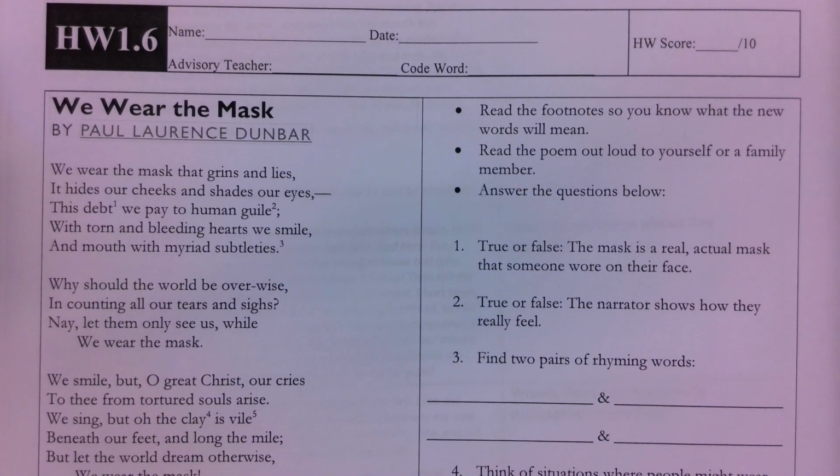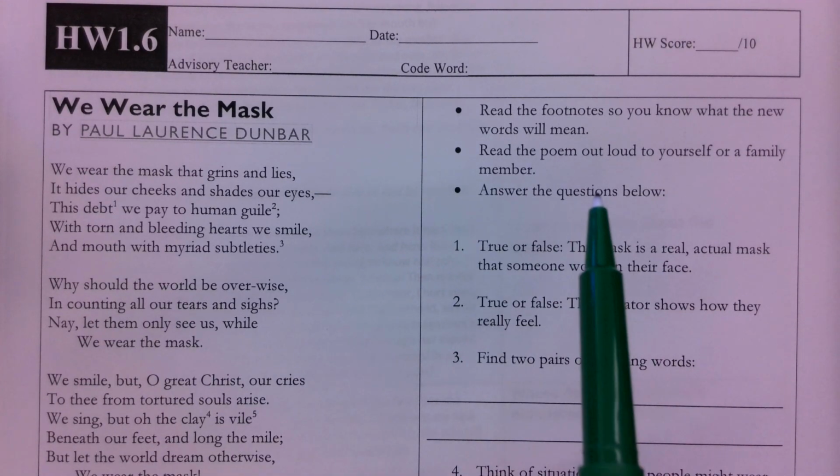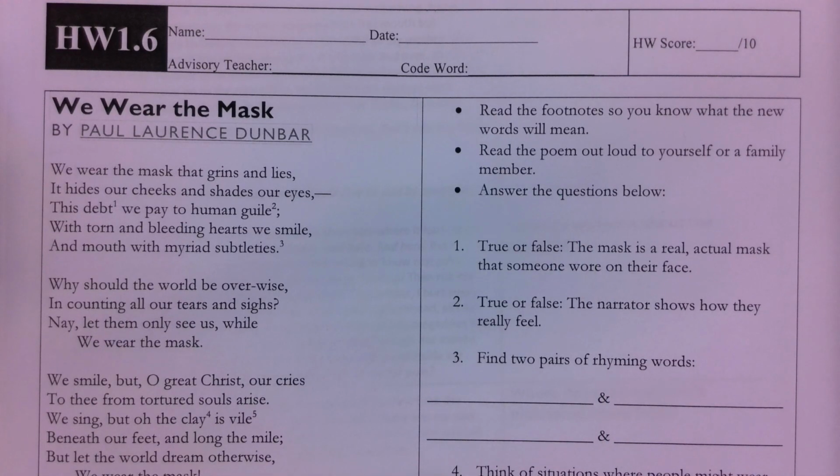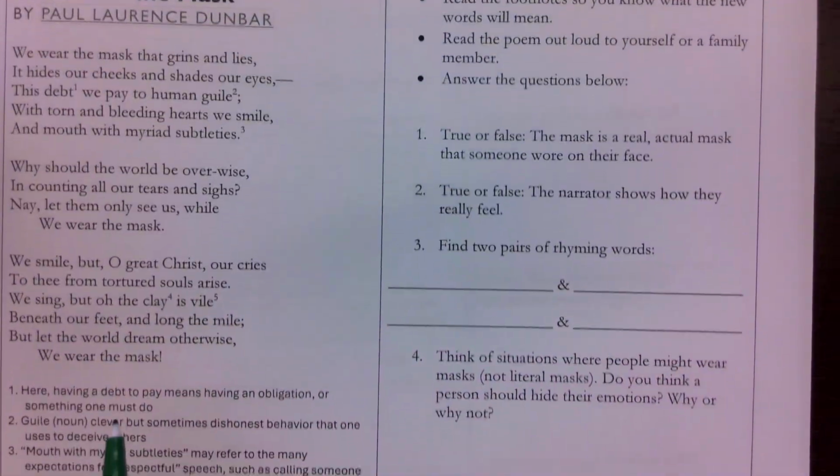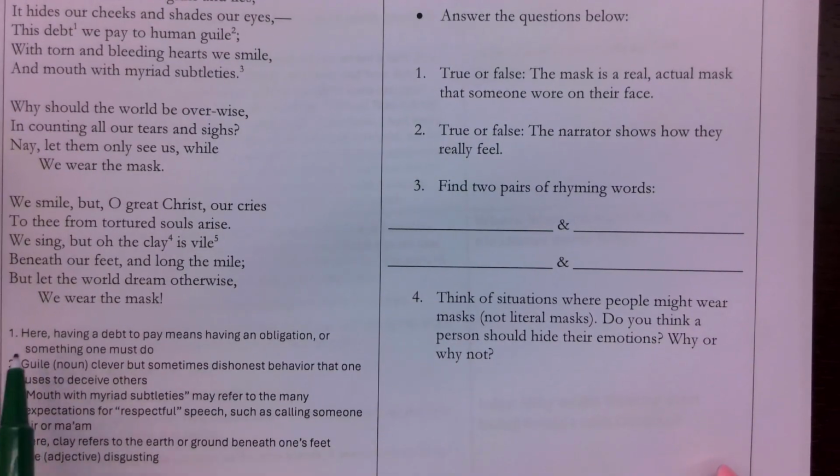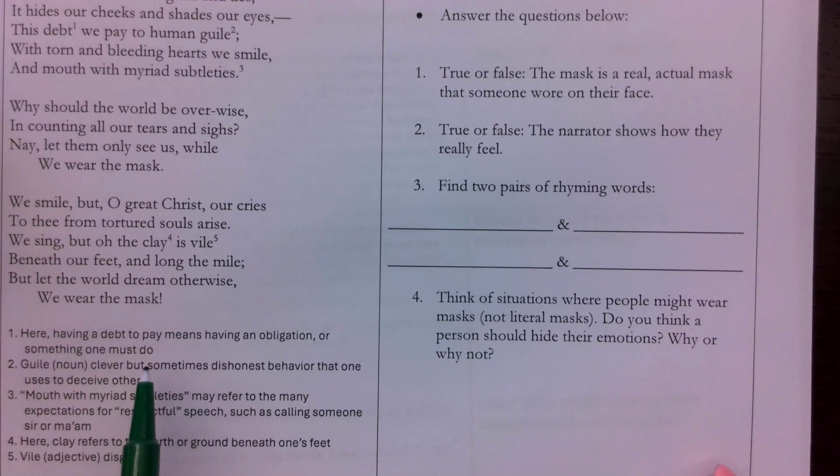So today we are looking at a poem, and as we're looking at this poem, I want you to also be thinking about what we've been reading in class and how that relates to our story. So remember, a good thing to do is to always read the footnotes so you know what the new words will mean. So if we look down below at these footnotes, here having a debt to pay means having an obligation or something one must do.